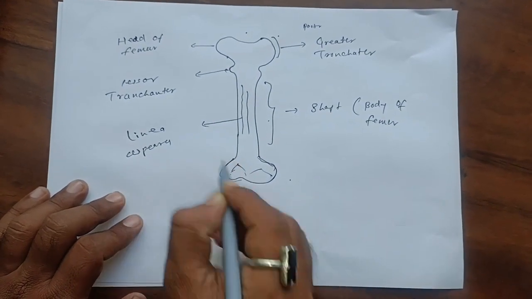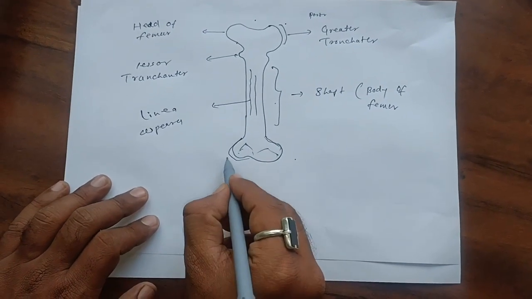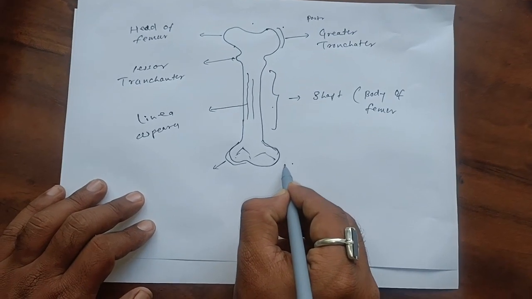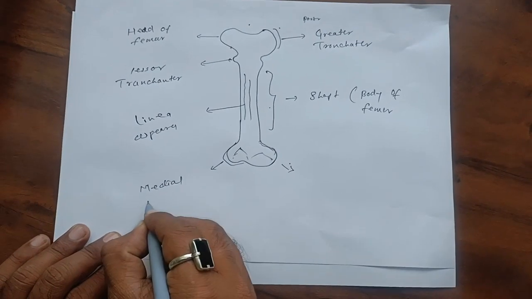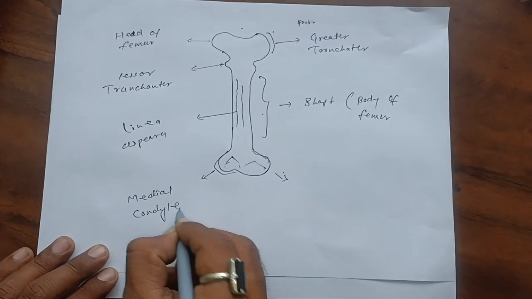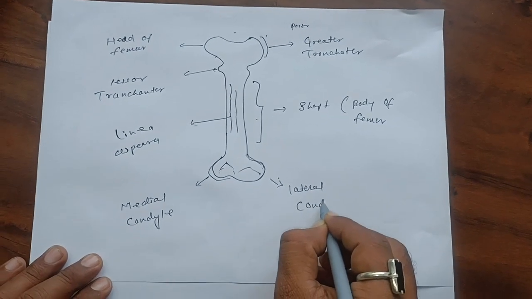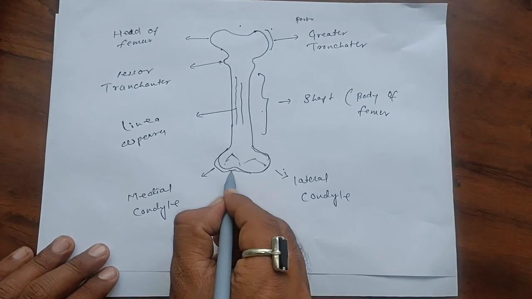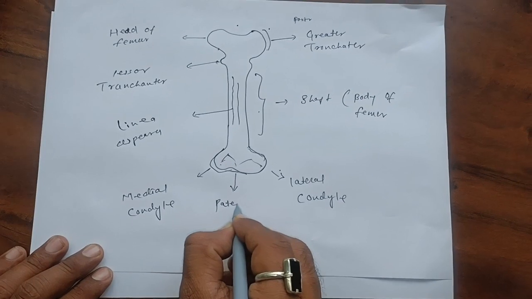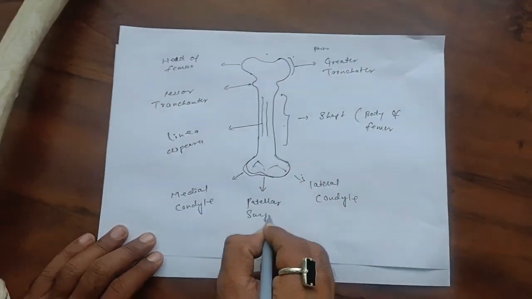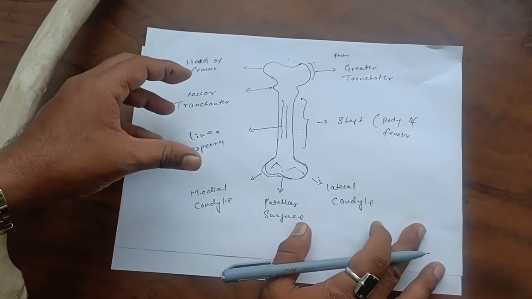Now we are coming to the down portion of the femur. This lower portion is divided into two parts, the medial side and the lateral side. The medial side is known as the medial condyle, and this portion is known as the lateral condyle. Down below there is again one part, known as the patellar surface. Now we are going to see these things in a model.